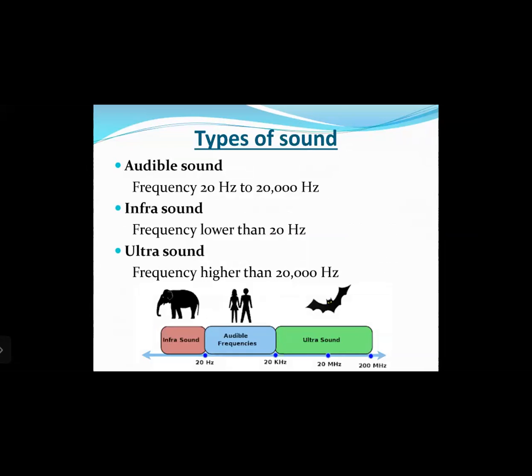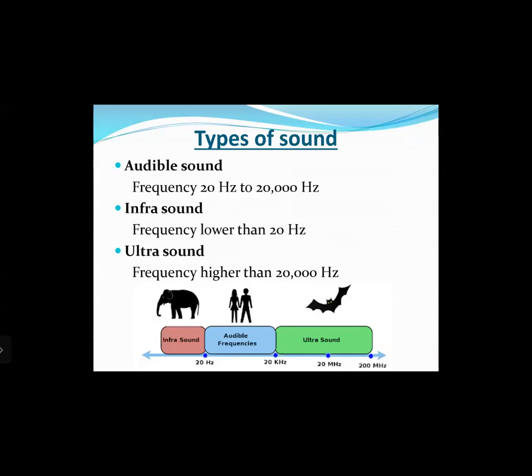So the types of sound are classified based on the ability of humans to hear those sounds or not. The first category is the audible sound. Audible sounds have a frequency range of 20 hertz to 20,000 hertz. That means any object vibrating at a rate of 20 times per second to about 20,000 times per second. Such sound generated will be audible to us humans.